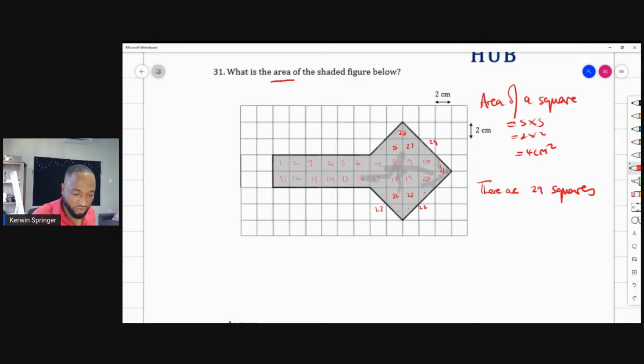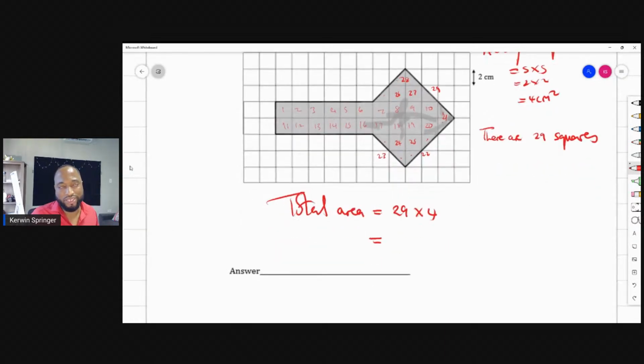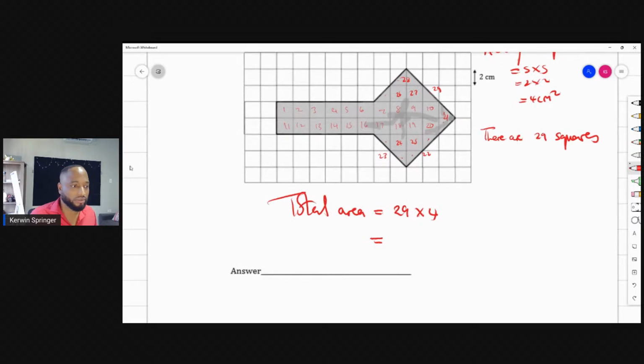So therefore, the total area is 29 times 4. And 29 times 4 is how much? 29 times 4 is not 58.